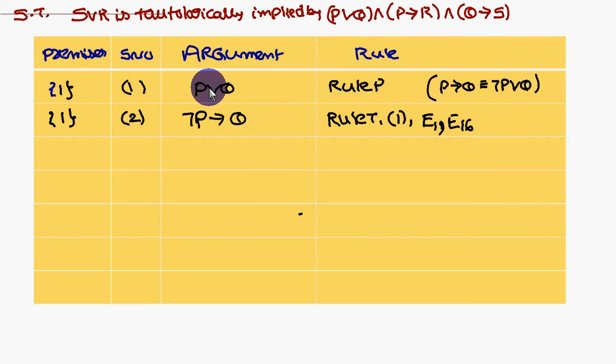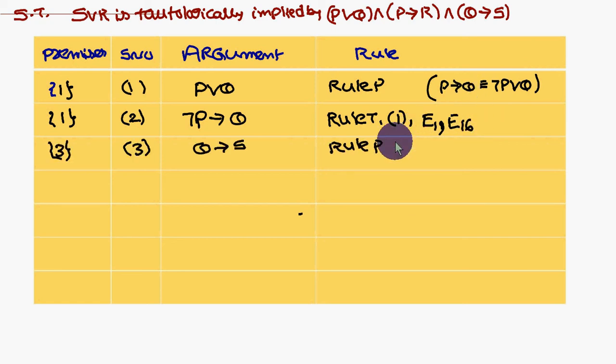So you could have P or Q. You have to apply one negation for not P, in place of OR, implication, Q as usual. So this is how you derive it, therefore rule T. From which statement? Statement number 1, E1 and E16, if you go through the equivalences you come across.